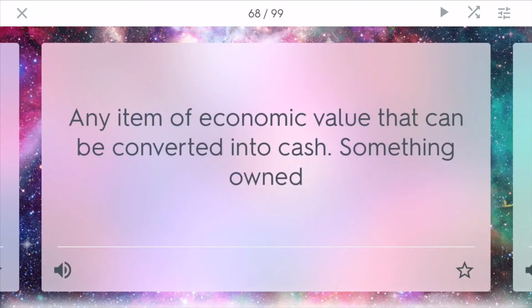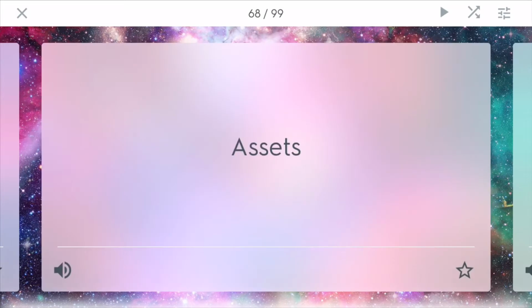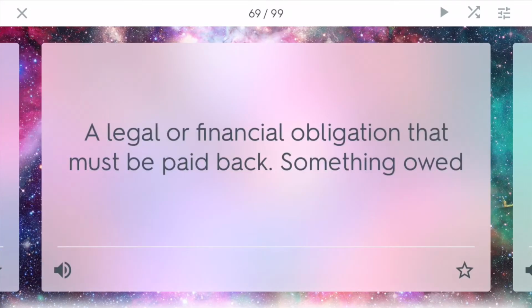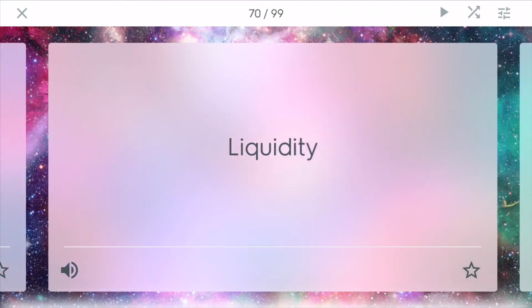Assets. Assets are any item of economic value that can be converted into cash, something that can be owned. So most people measure their wealth by measuring their assets. Liabilities. Liabilities are the opposite of assets. It is a legal or financial obligation that must be paid back. It's something that's owed, so this could be any type of debt.